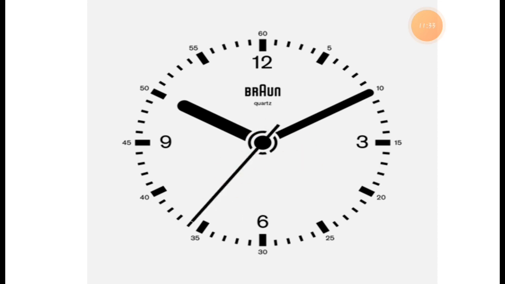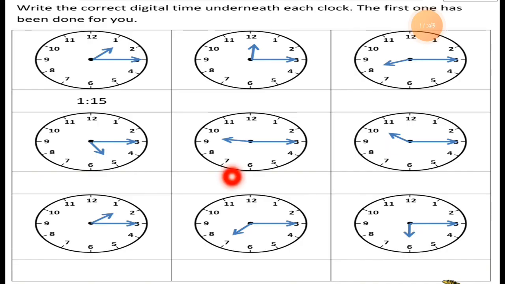So this way, I hope that you better understood how to read the clock, that what time it is. Now I have one worksheet for you. Write the correct digital time underneath each clock. The first one has been done for you. See, the small hand is on 1. It is the hour, and the long hand is on 3. It means 15 minutes. So the time is 1 o'clock and 15 minutes.